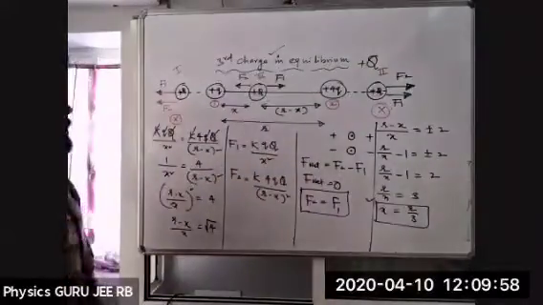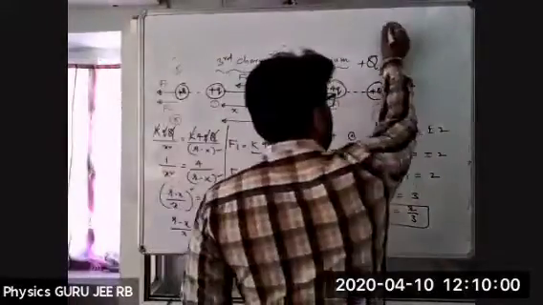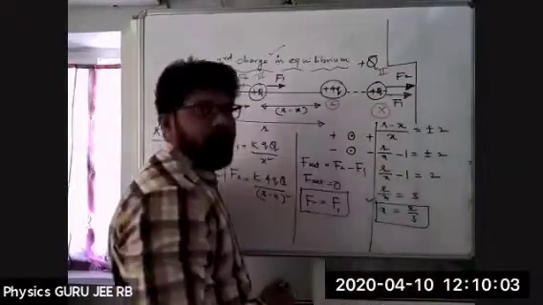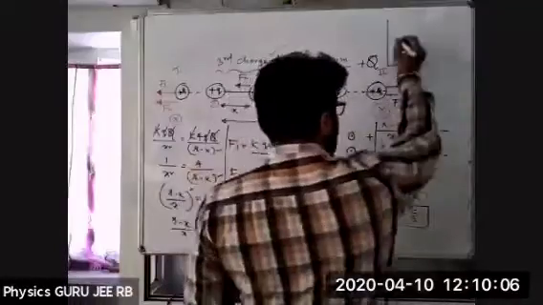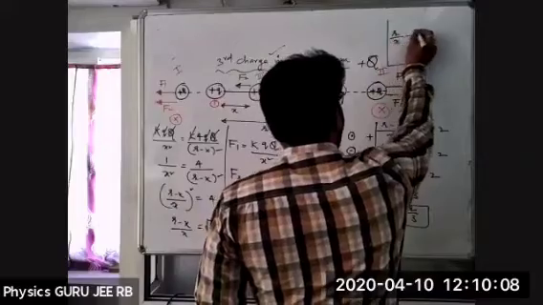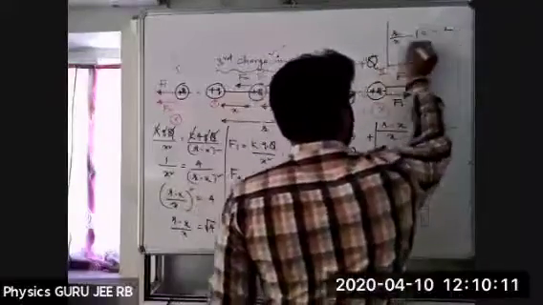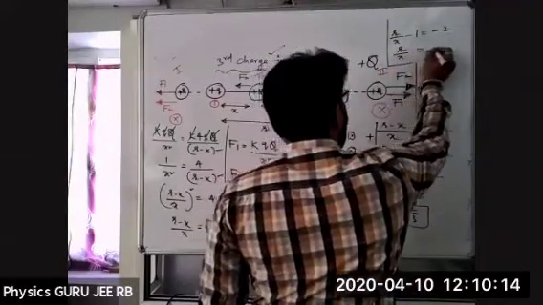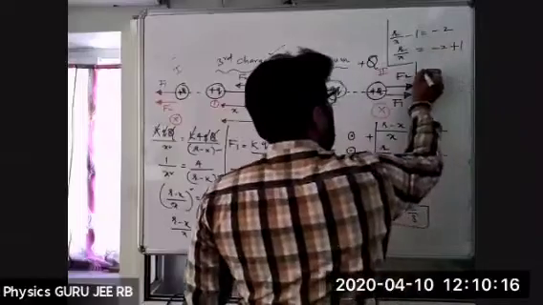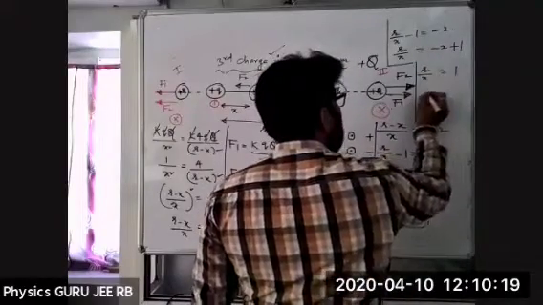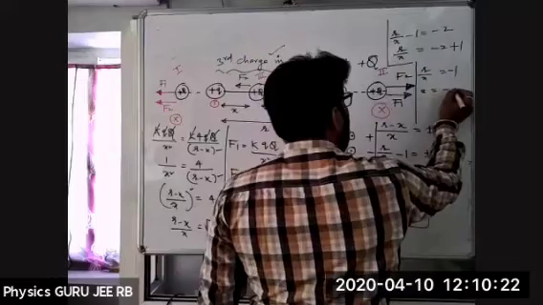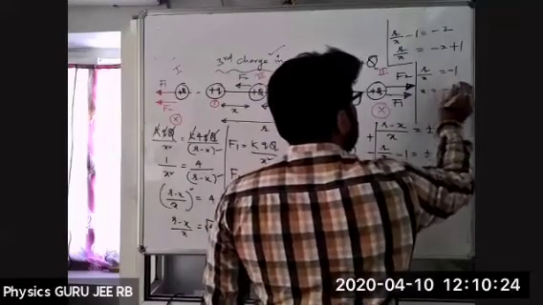First one. Second one here, I'm taking r by x minus 1 is equal to minus 2, or r by x is equal to minus 2 plus 1, or r by x is equal to minus 1, or x is equal to minus r. X is equal to minus r.